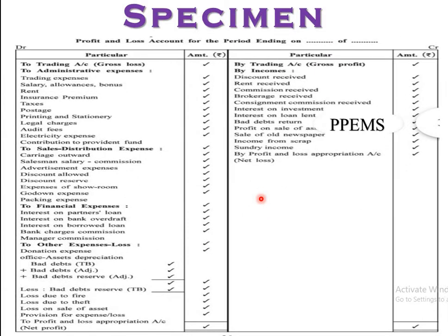Profit and loss account for the period ending on 31st March of so and so. The profit and loss account is prepared to ascertain the net profit or net loss, right? At the debit of the profit and loss account, the gross loss is transferred here on the debit side from the trading account.